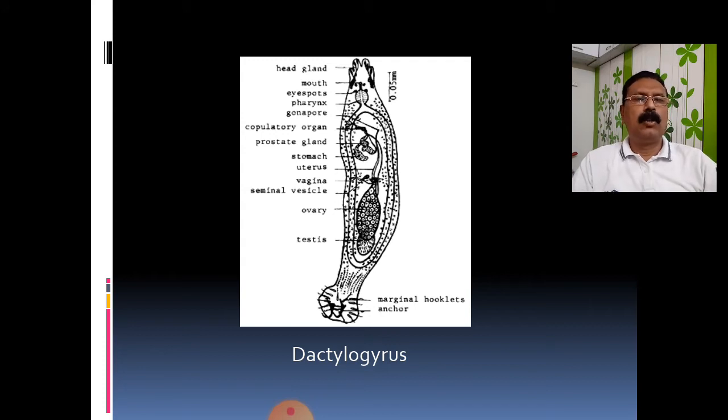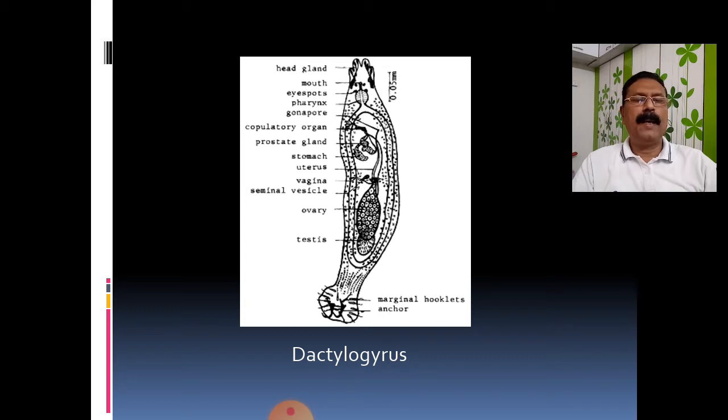In the picture on that slide, you have seen the eggs and testes, both are there. The male has characteristic testes, and the female has characteristic ovaries. In this animal both testes and ovaries are present, therefore it is a hermaphrodite type of parasite.